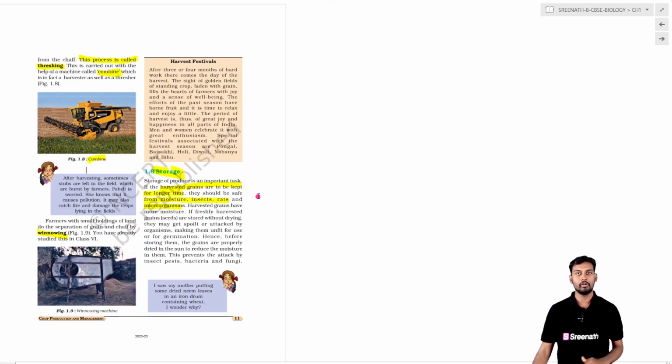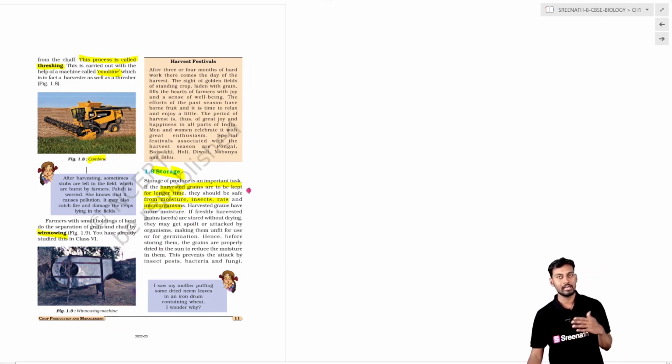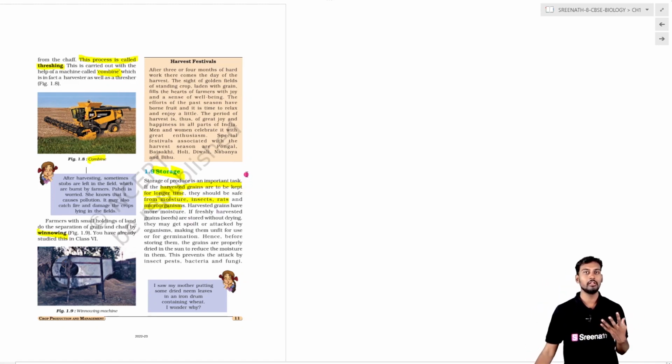So after harvesting is done, one of the most basic parts is the storage.